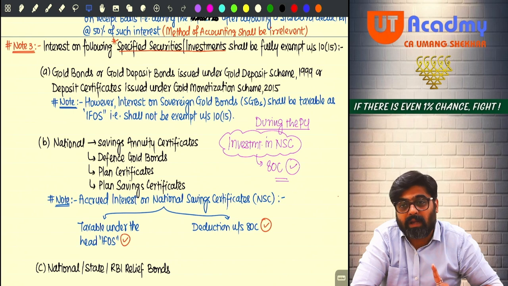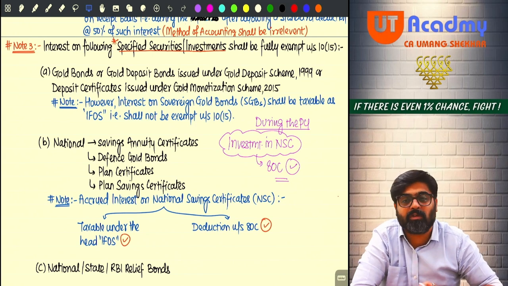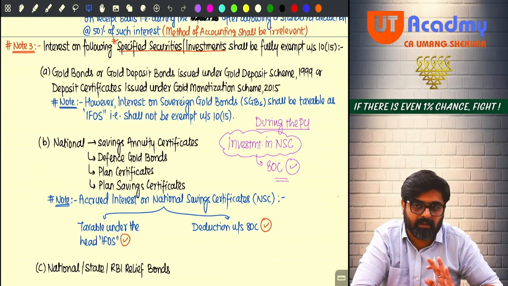But transfer of sovereign gold bonds by an individual at the time of maturity or redemption is not treated as a taxable transfer. It is treated as an exempt transfer. In that case, the capital gain cannot be calculated. But in all other cases, if sovereign gold bonds are transferred, capital gain will arise and it will be taxable, because sovereign gold bonds are a capital asset.